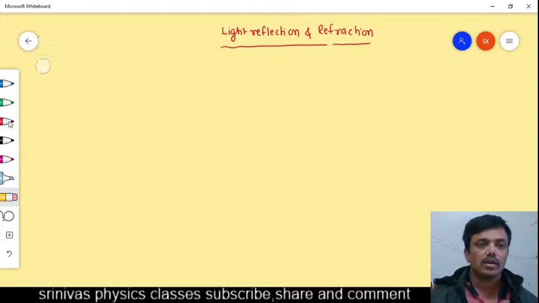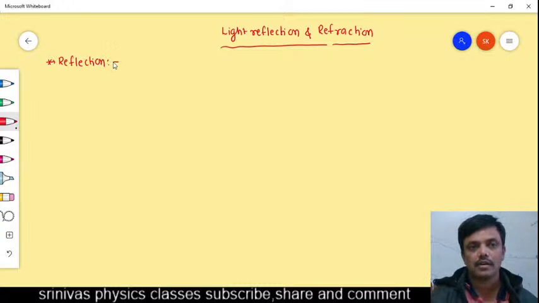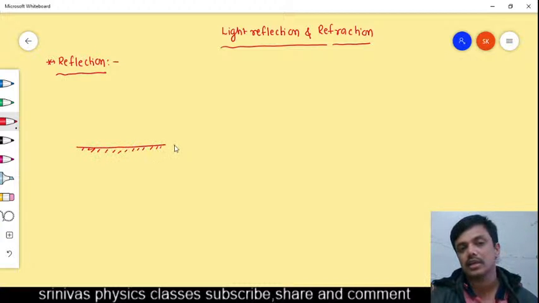First of all, reflection and laws of reflection. What is reflection? And what are the laws of reflection? Reflection means when light undergoes, for example, this is a light ray. The light ray is incident here like this. This is the mirror, we can consider it a polished surface.